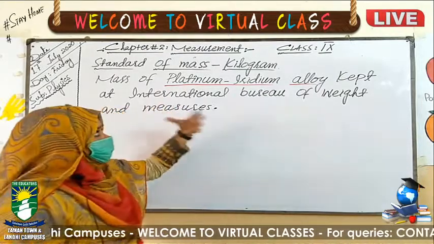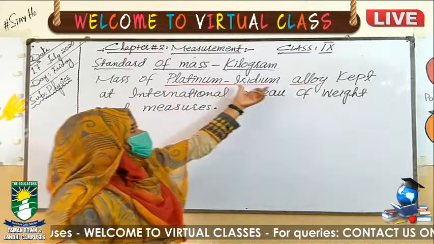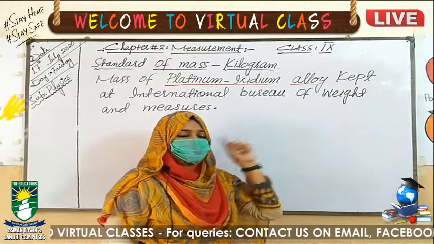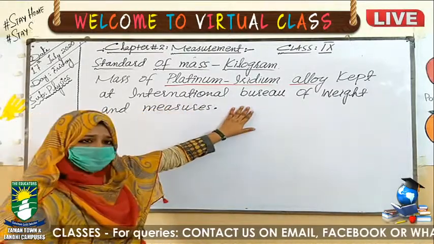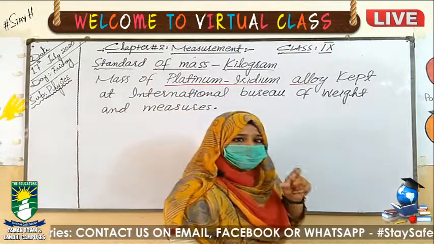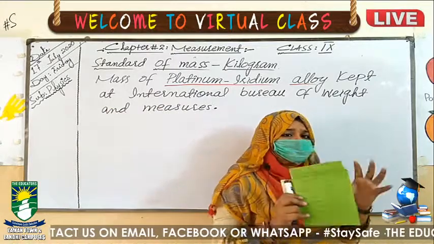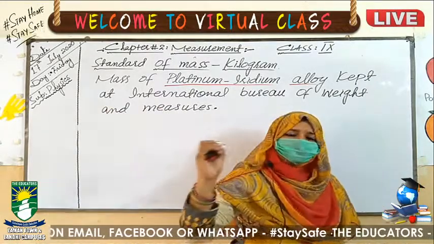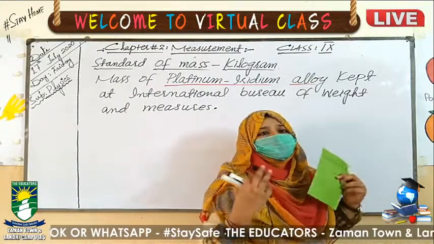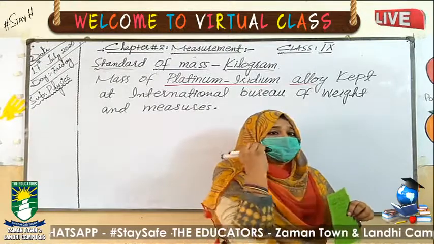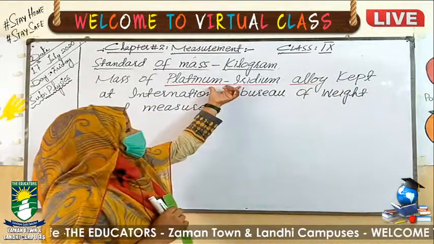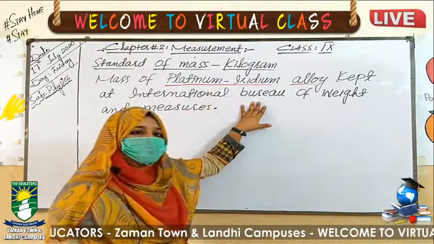In that one place there is an alloy of platinum iridium. The weight of that alloy will be called the standard of 1 kilogram. The weight of that alloy will be equal to 1 kilogram of all substances. We know 1 kilogram, but how much quantity is present in 1 kilogram? That quantity is internationally assigned by the weight of the alloy which is kept in the International Bureau of Weight.